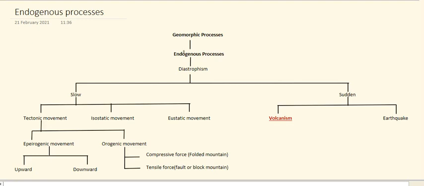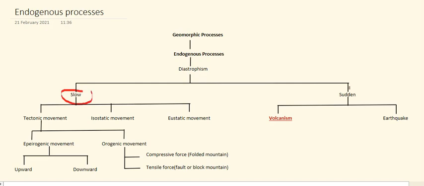So here the chart is given about the endogenous processes. What types of endogenous processes mainly occur inside the earth crust? First of all, diastrophism. Diastrophism is also divided into two types, that is slow movement and sudden movement. In slow movement there are tectonic movement, isostatic movement, and eustatic movement.